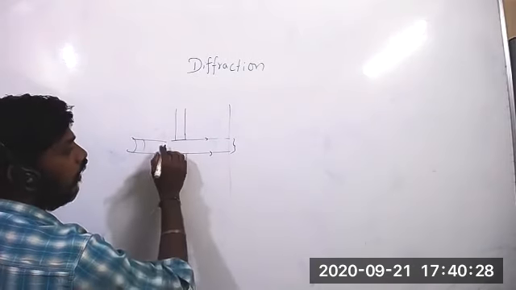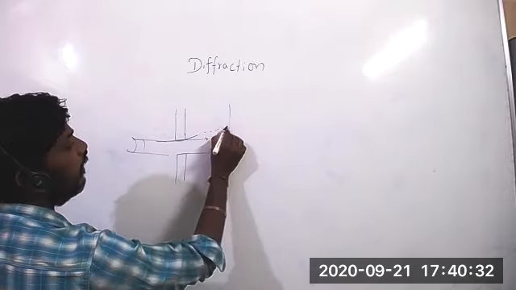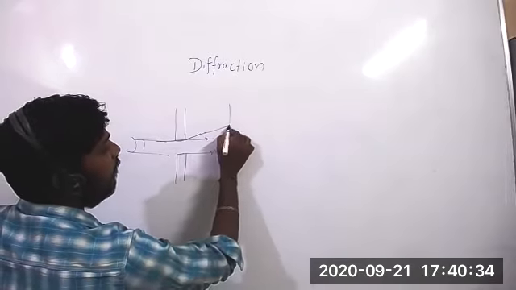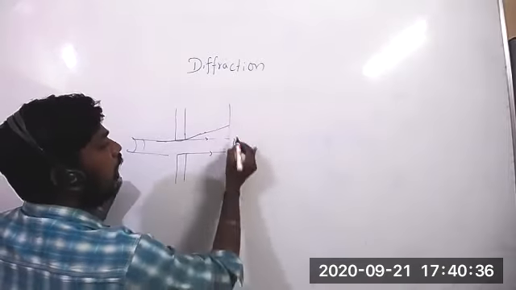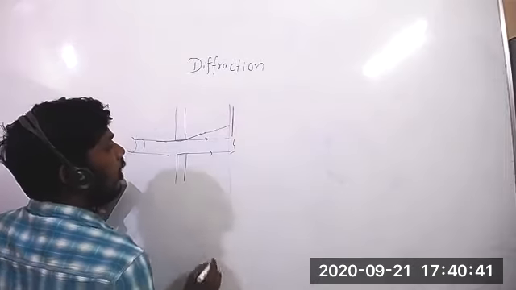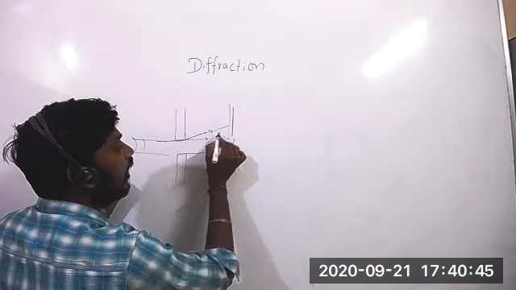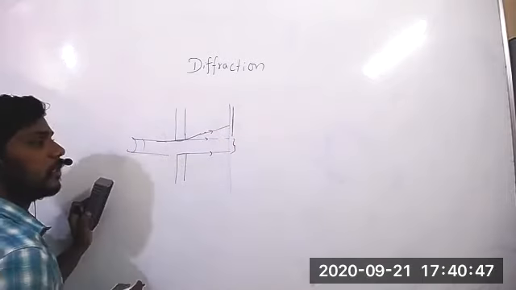But what will happen at the corners? Light will bend. Once it is bent, it will enter into the shadow region. First it is a shadow region, dark region, but once it is bent, light will enter into the shadow region.